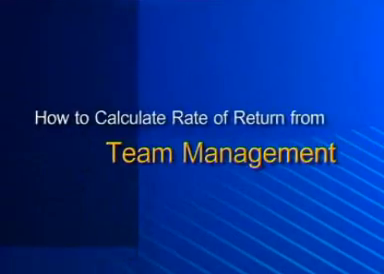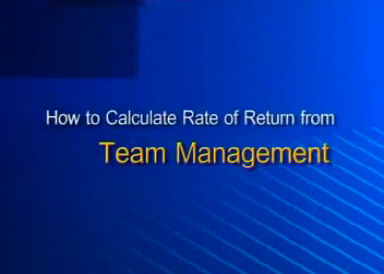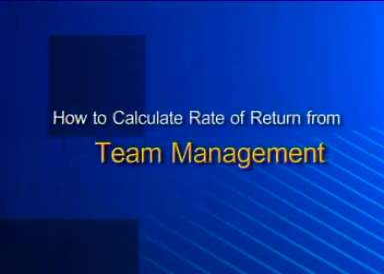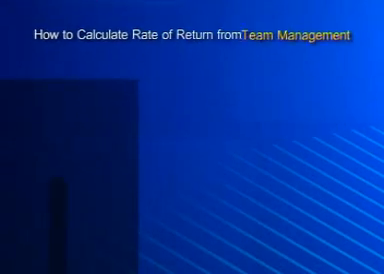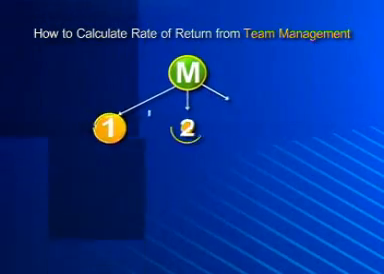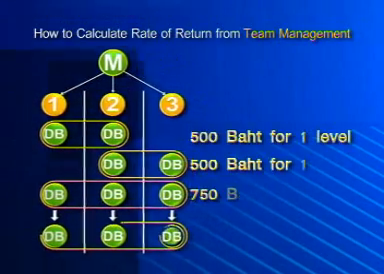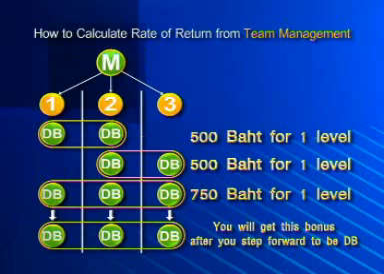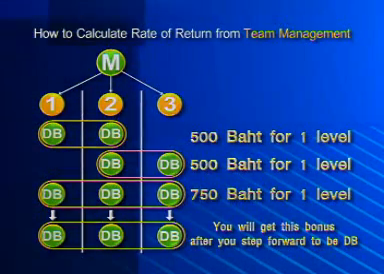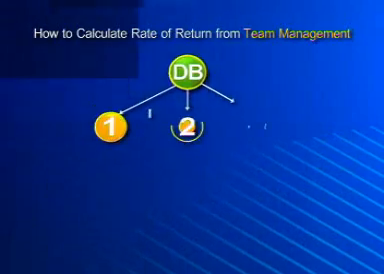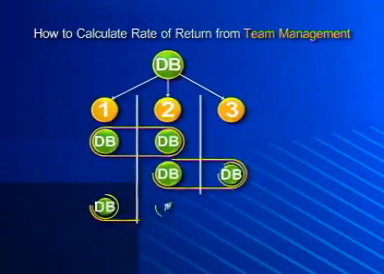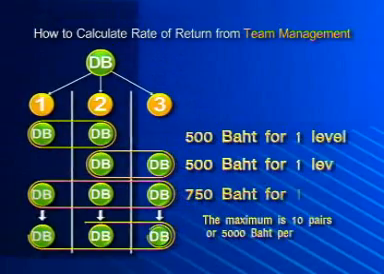Rate of return from daily matching is calculated from the number of pairs from the matching according to your position as follows. M position, maximum return of 10 pairs, equivalent to 5,000 baht, with the condition that you will get the return after you can step forward to DB position. DB position, maximum return of 10 pairs, equivalent to 5,000 baht per day.